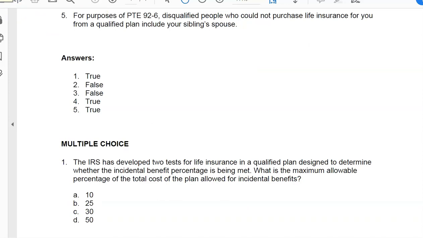Number 1, the IRS has developed 2 tests for life insurance in a qualified plan designed to determine whether the incidental benefit percentage is being met. What's the maximum allowable percentage of total cost of the plan allowed for incidental benefits? The rules and the regs are 25%.